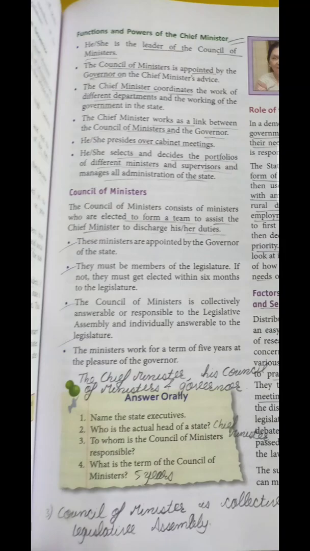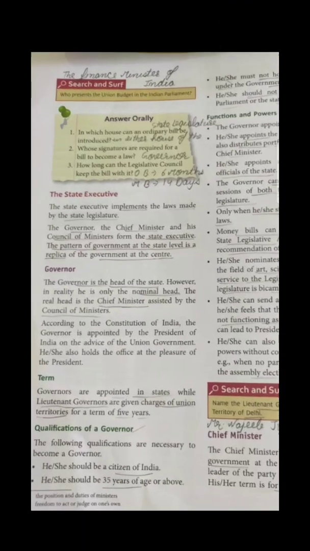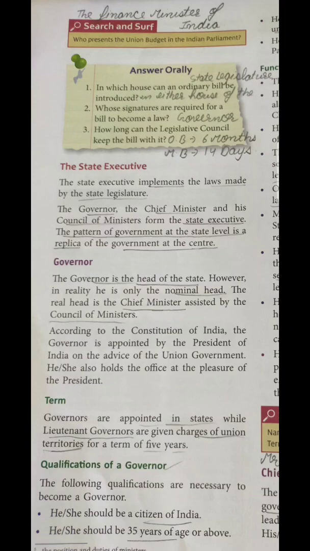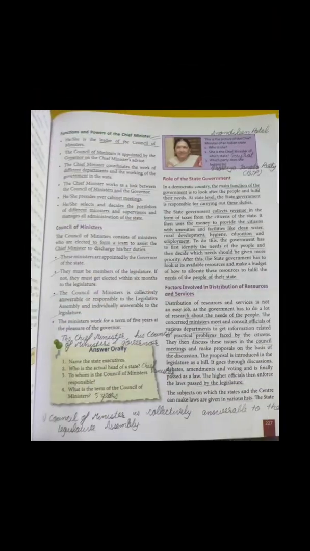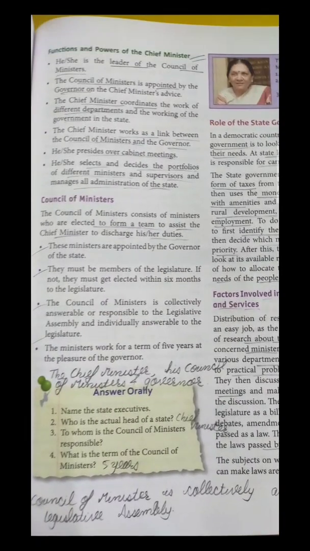Name the state executive. So what is the state executive? We had already discussed here. The Governor is there, and the Chief Minister and his Council of Ministers are included in the state executive. The second question: who is the actual head of the state? The actual head of the state is the Chief Minister, but if I ask you about the nominal head of the state, then definitely that is the Governor.